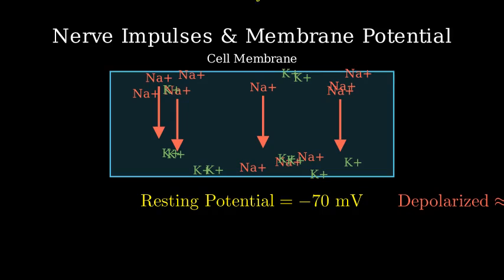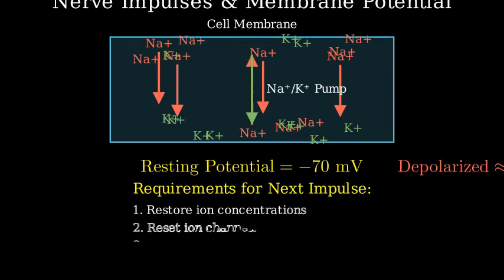After the impulse, the membrane enters what's called the refractory period. During this time, the sodium-potassium pump works to restore the original ion concentrations, and the membrane potential gradually returns to its resting state. This is why a second nerve impulse cannot be generated until the resting membrane potential is reestablished.